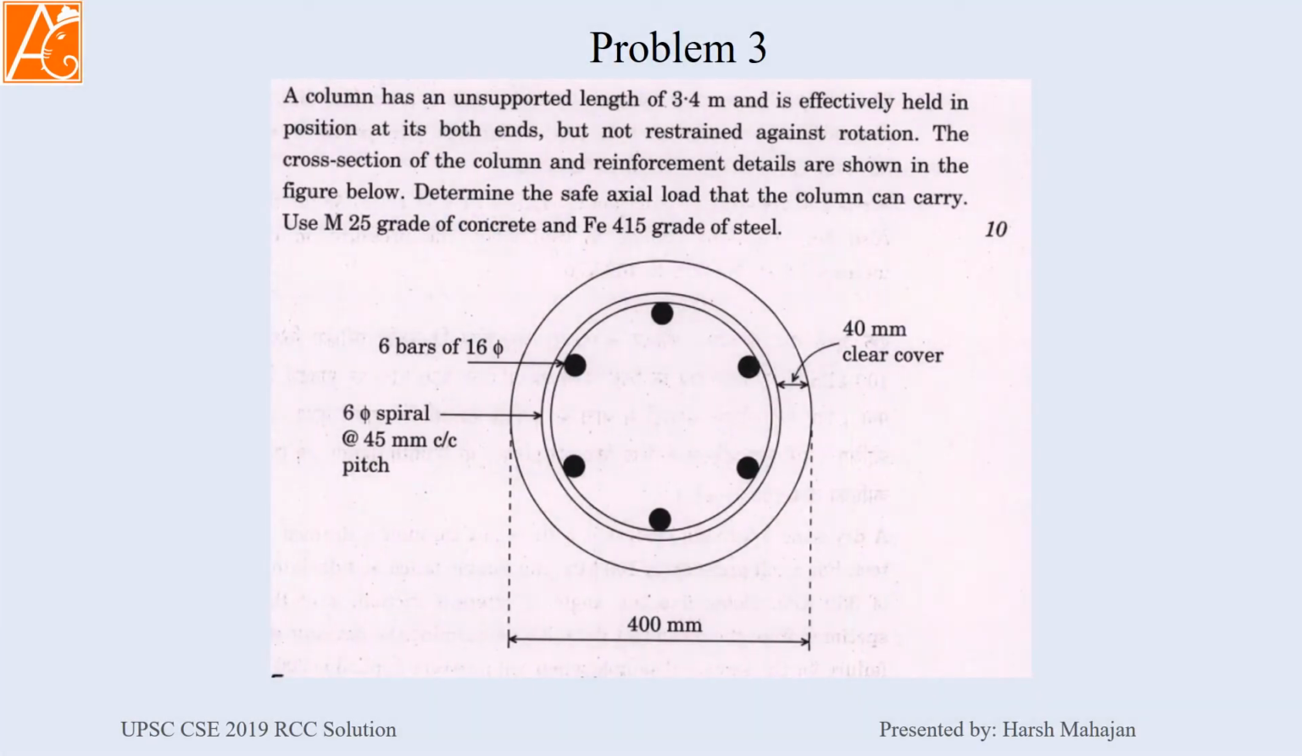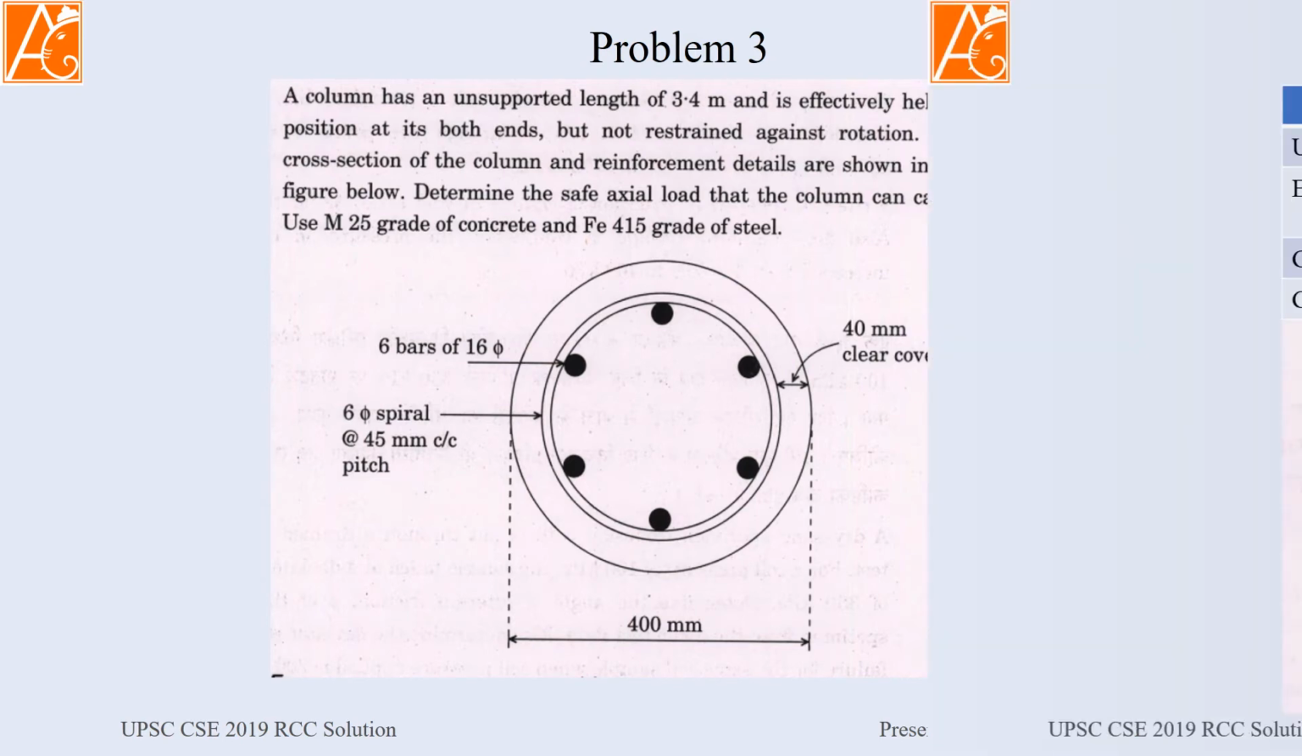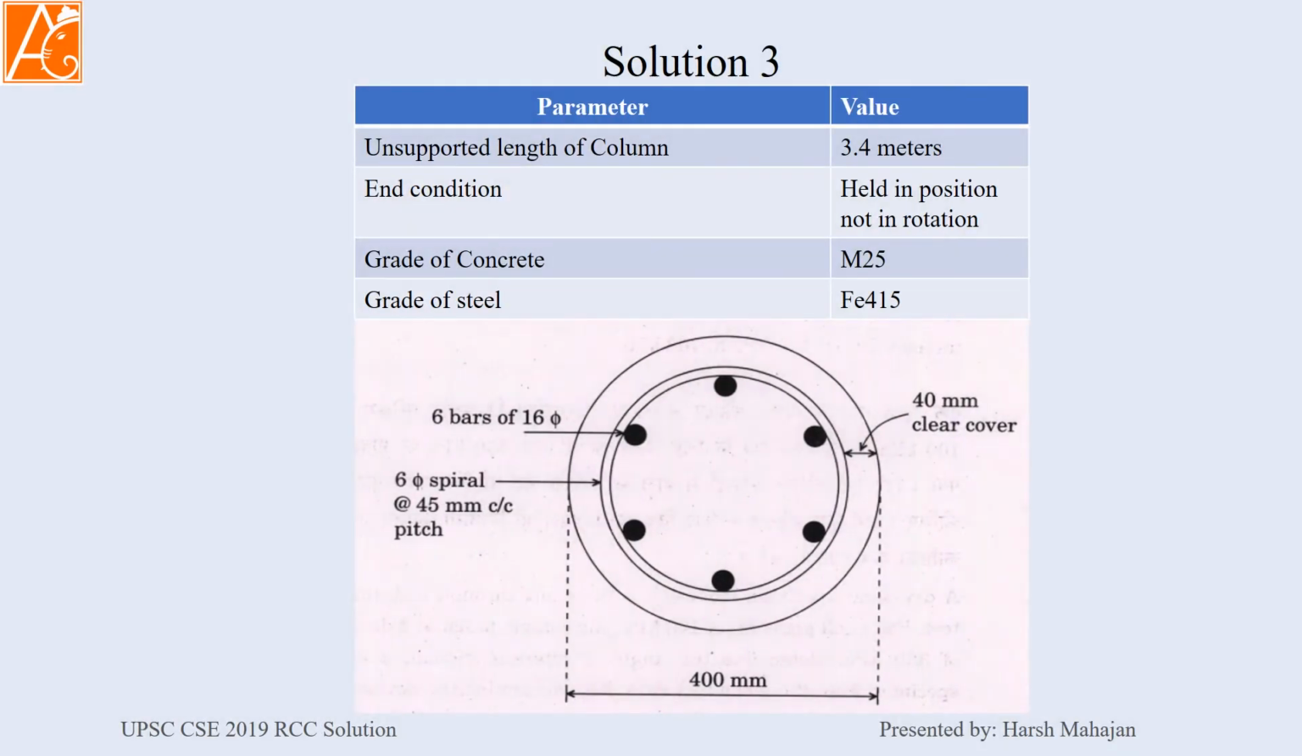Problem number 3. A column has an unsupported length of 3.4 meter effectively held in position at its bottom end and top end, both ends, but not restrained against rotation. That means hinge at both ends. Now the cross section is given like this. You have to determine the safe axial load that the column can carry. So these are the details given in your question.